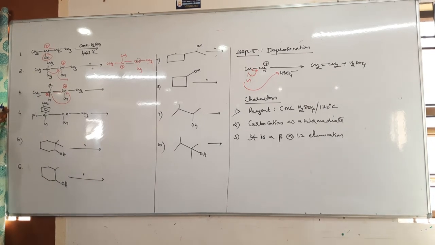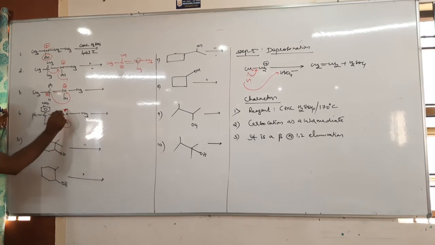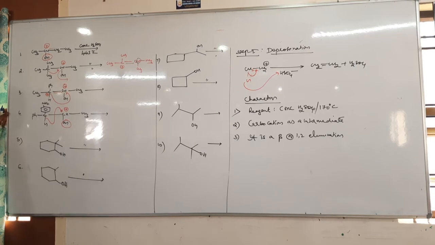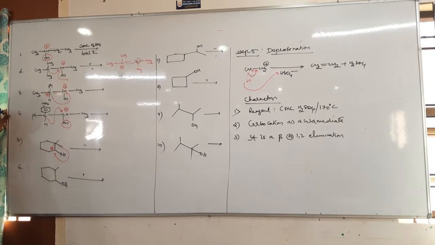Next, phenyl and NO2, H. So which will shift here? Carbocation, hydride shift. Yes or no? Next, the carbocation comes here, then a methyl shift, right? This methyl shifts and the double bond comes here.